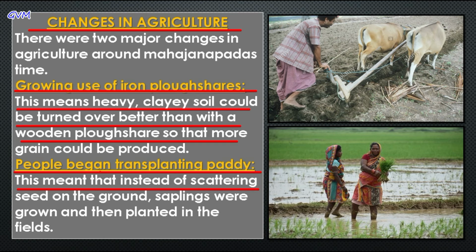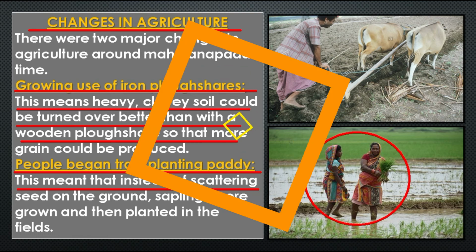Now students, the second major change in the field of agriculture was transplanting paddy, where instead of scattering the seeds, the saplings were grown and then planted in the fields, as you can see here in this image. And students, this process required a lot of hard work. So slave men and women, known as dasas and dasis, and bonded laborers, also called kamakaras, were employed to work in such fields.